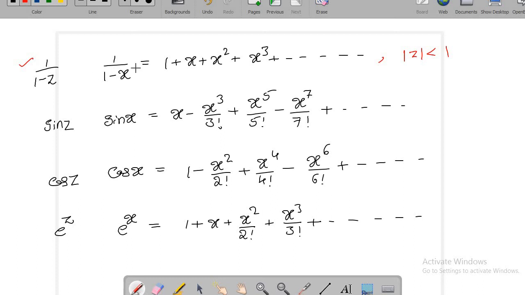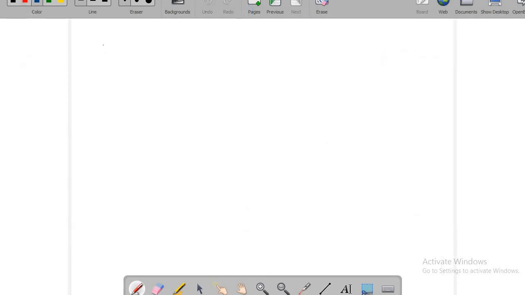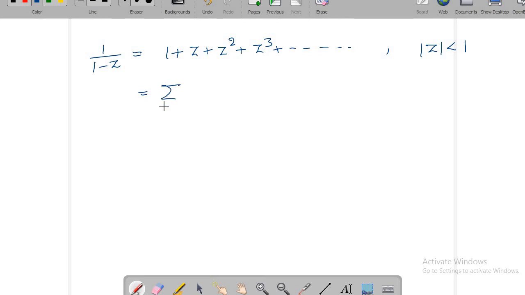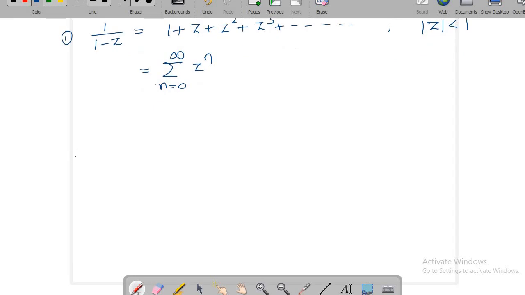Okay, now you can replace, let me write it here. Now 1 by 1 minus z, it has a series expansion, that is 1 plus z square plus z cube plus and so on, and this is valid only when mod z is strictly less than 1. Or this one you can write it as summation n equal to 0 to infinite z power n.